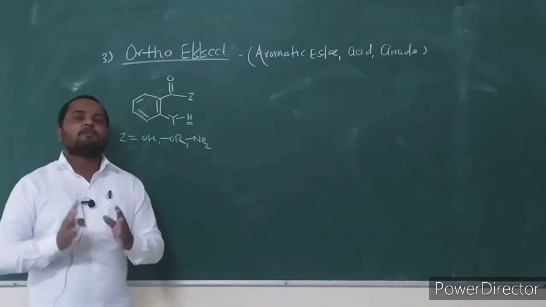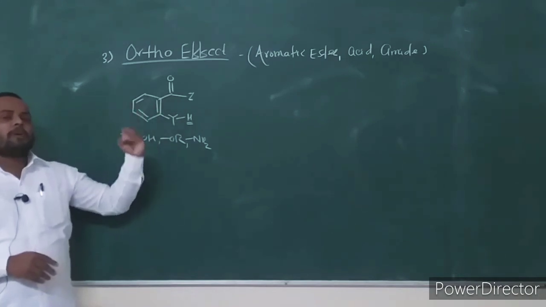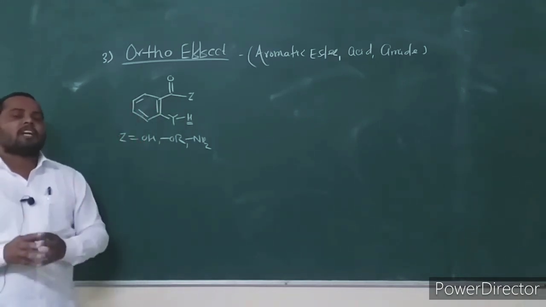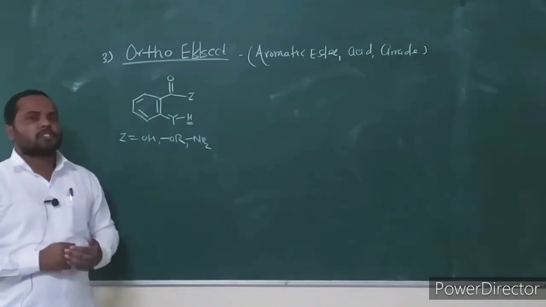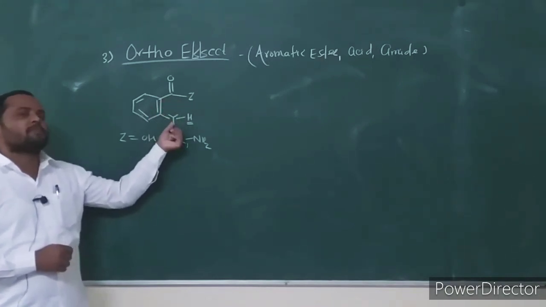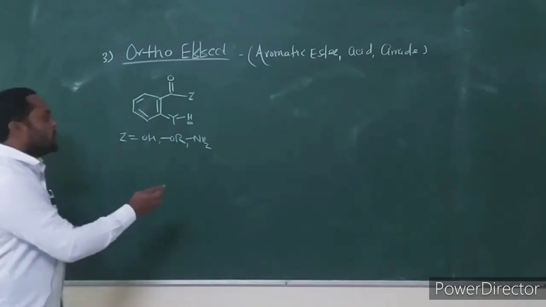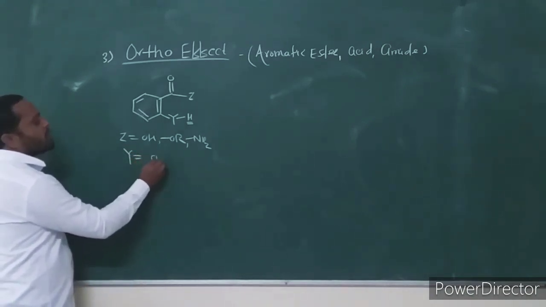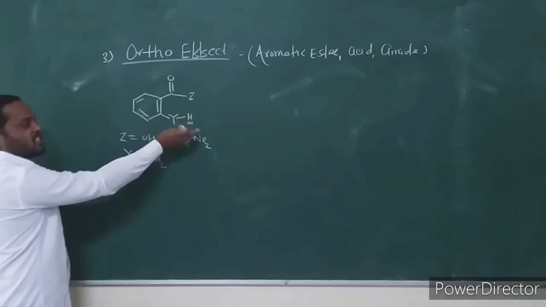What is the condition for ortho effect fragmentation? The aromatic acid, aromatic ester and aromatic amides must have at least one hydrogen atom on the ortho group. With respect to this functional group, the group present on the ortho carbon is the ortho substituent. If this ortho substituent has at least one hydrogen, then what should Y be? It should be a CH2 group. You see, this is a methyl: Y is a CH2, then CH2, CH3 group.